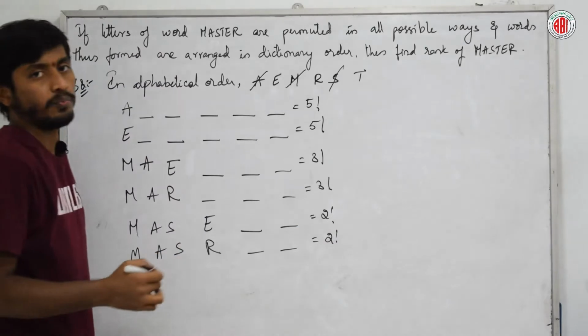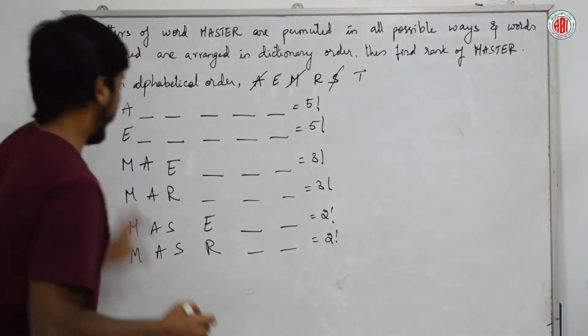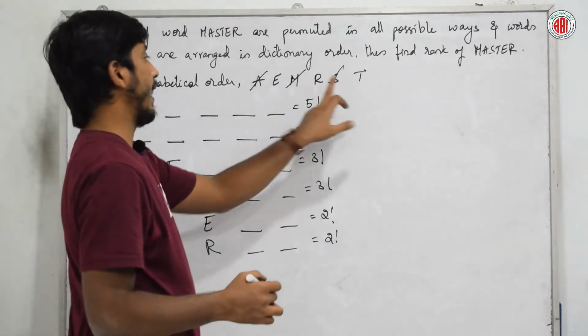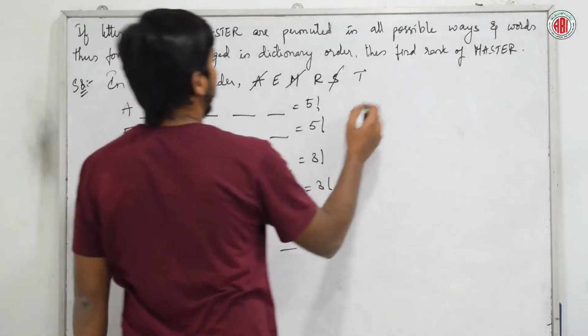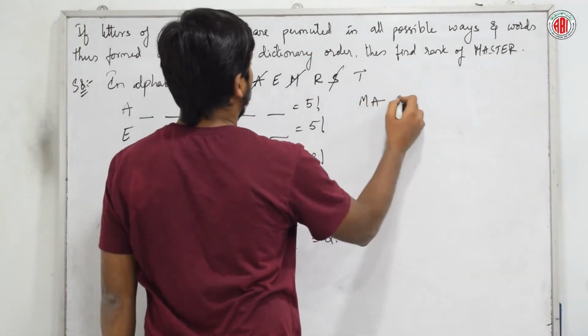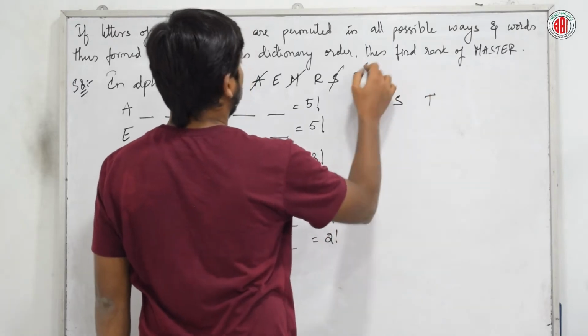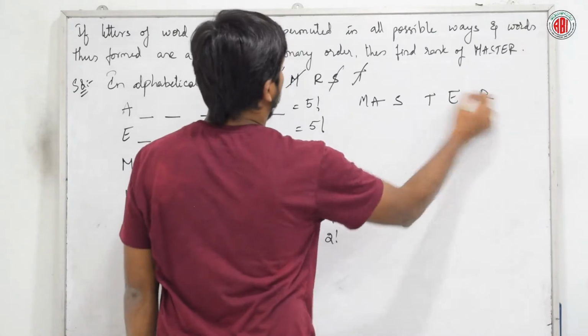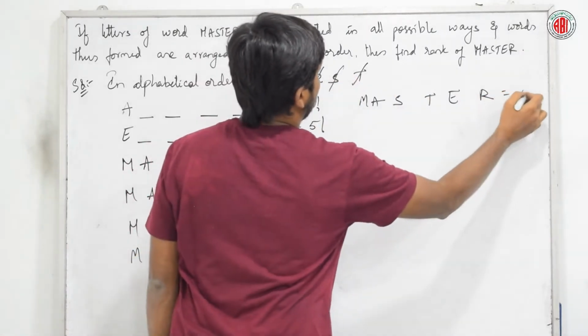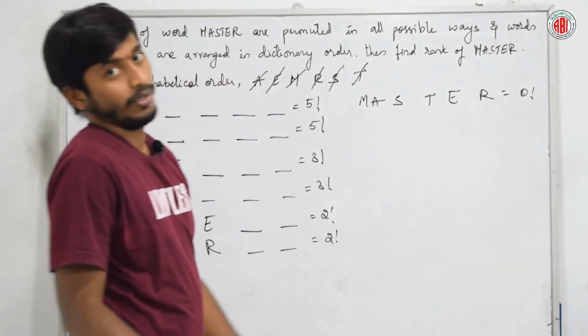Obviously no. Next, M, A, S, T. Done. And the next E is also done. Obviously R is also done, and nothing is left, which is 0 factorial.